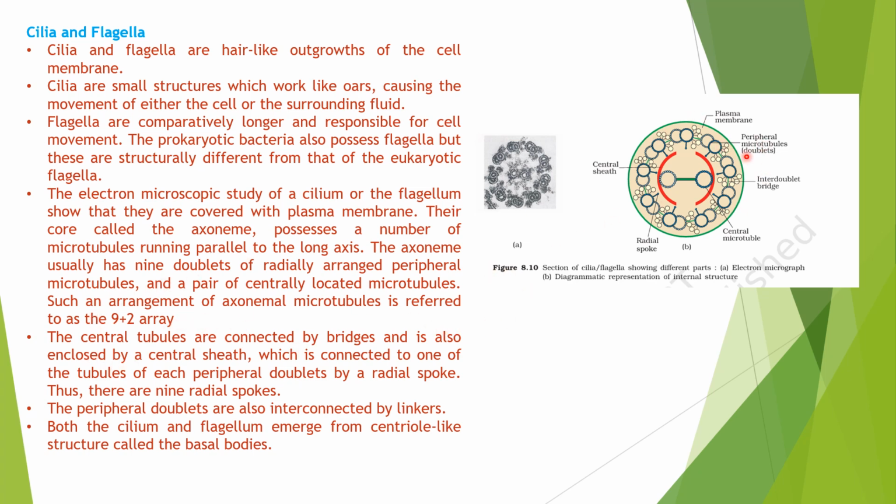The central microtubules are connected by bridges, and they are surrounded by a sheath called the central sheath. The peripheral microtubules are connected to the central microtubules by radial spokes. Okay, that's all about cilia and flagella. Almost all the points on cilia and flagella are covered. I told you just now that cilia and flagella emerge from centriole-like structures called basal bodies. Actually, it is the centriole only.